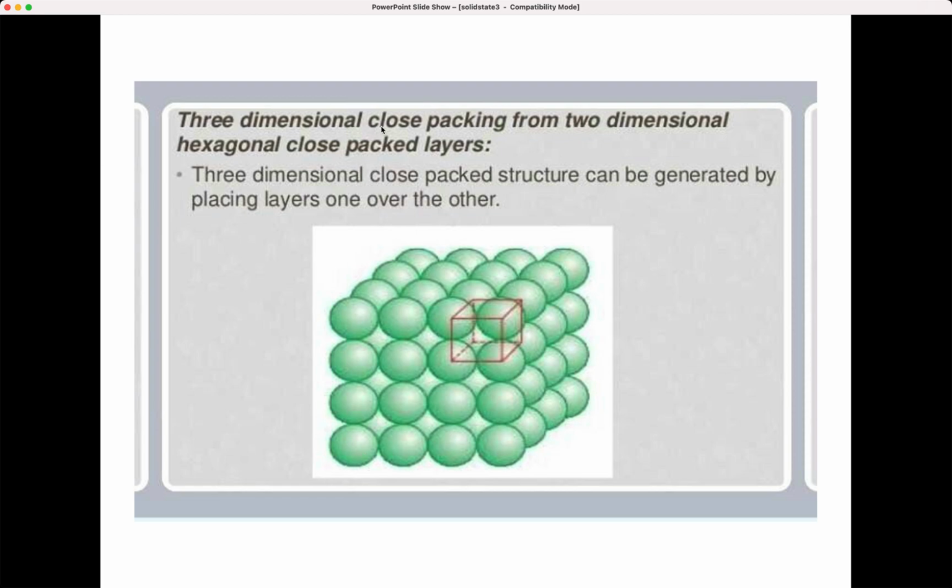Now, 3-dimensional close packing from 2-dimensional hexagonal close packed layers. A 3-dimensional close packed structure can be generated by placing layers one over another. See, it is placed one over another. So if you connect the centers of all the nearby spheres, you get a square shape like this.